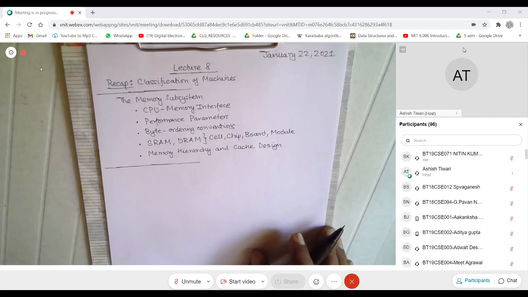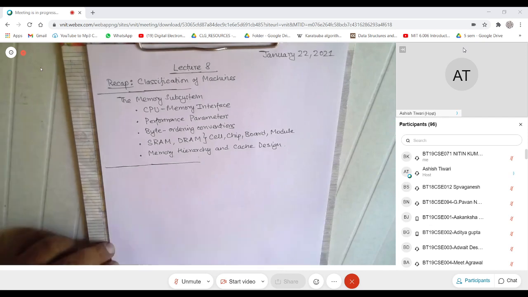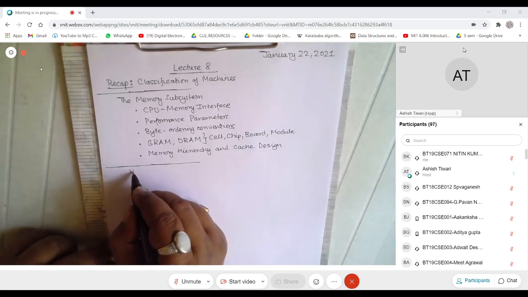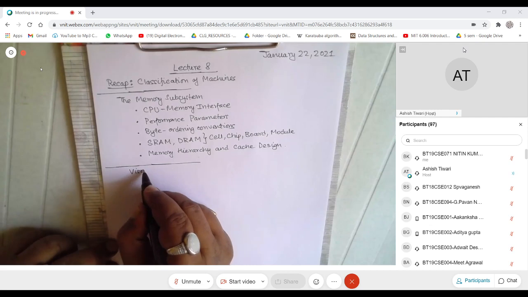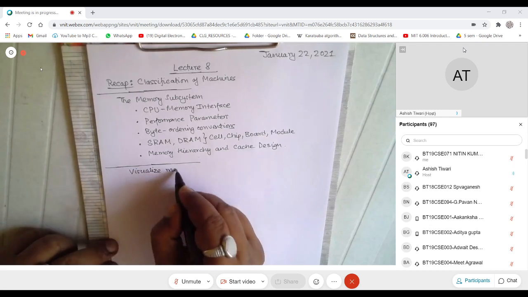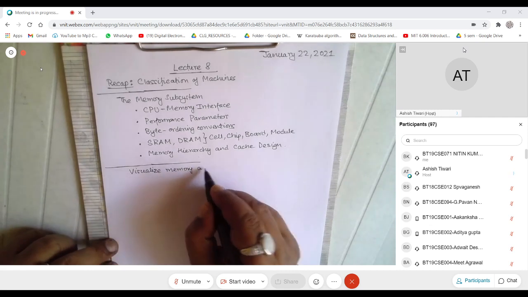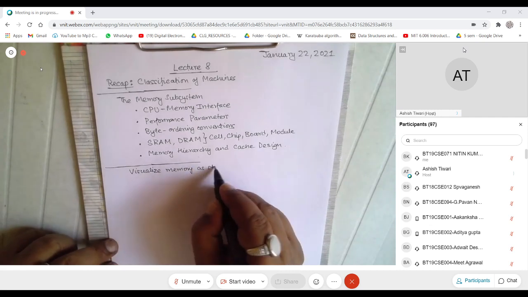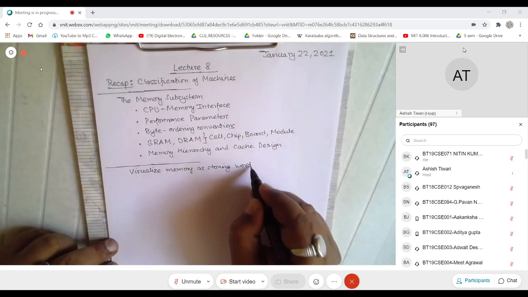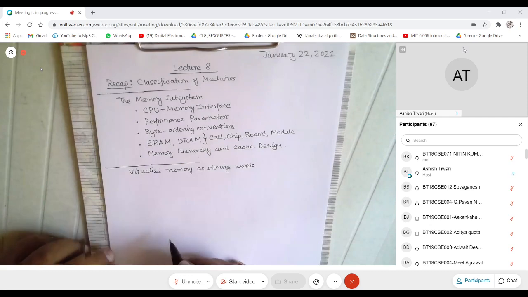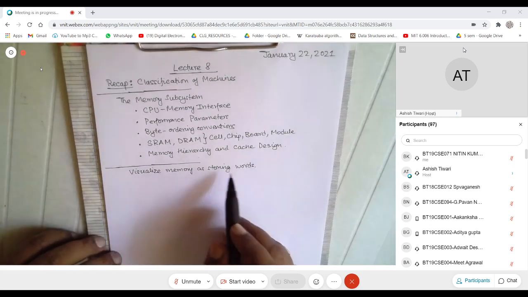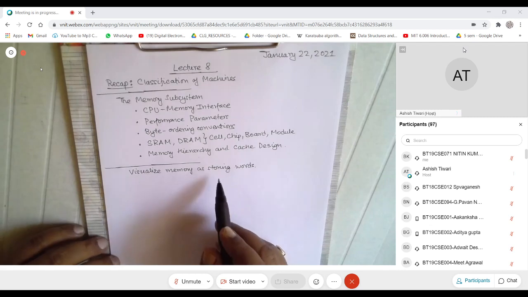So what I want to do is visualize memory as storing words. This is one thing I want to emphasize. I hope most of you understand that memory is storing bits of information.